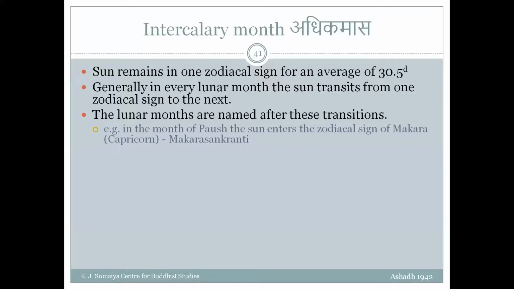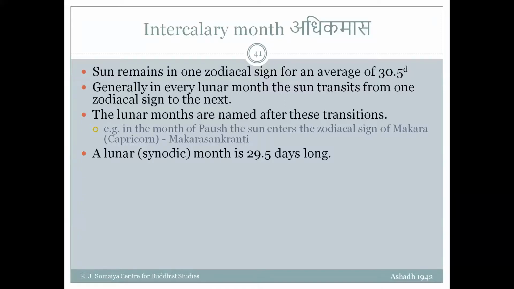If in a month the sun enters Aquarius, which is Kumbha, so in any particular lunar month, if the sun happens to make Kumbha Sankrant, that means it enters Kumbha or Aquarius, that month will be called Magh. Similarly, if it is going to enter Meen, that will be called Falgun. If it is going to enter Mesh, then that month will be called Chaitra, and so on.